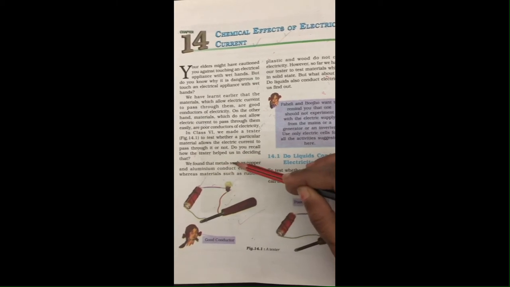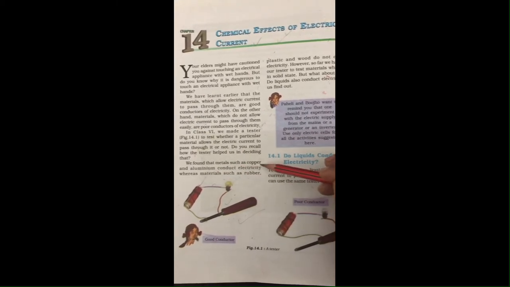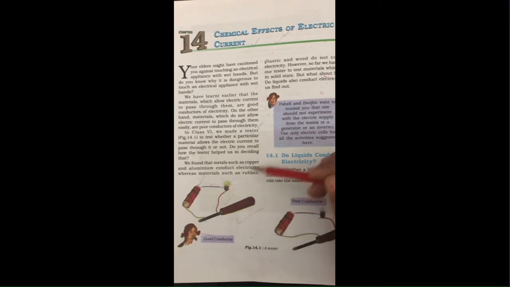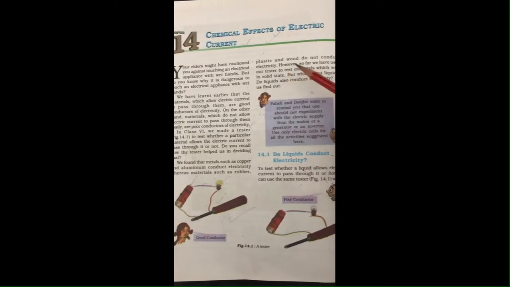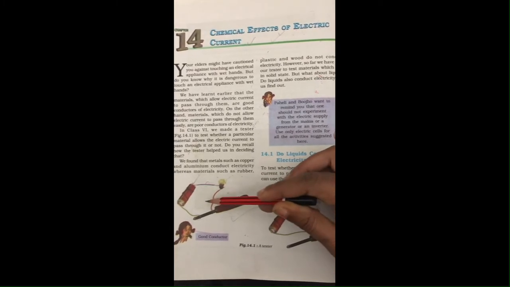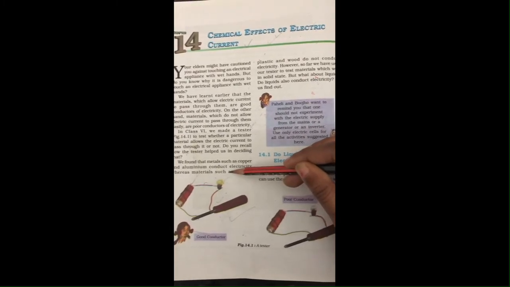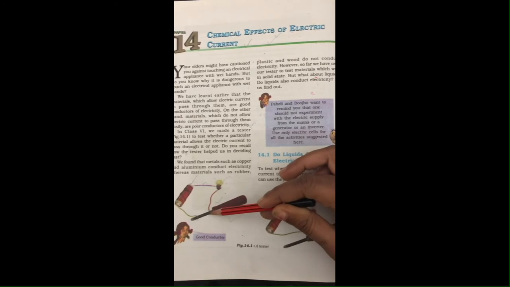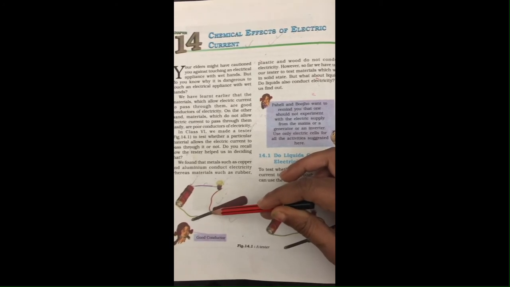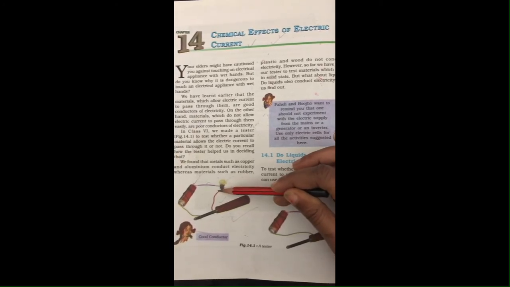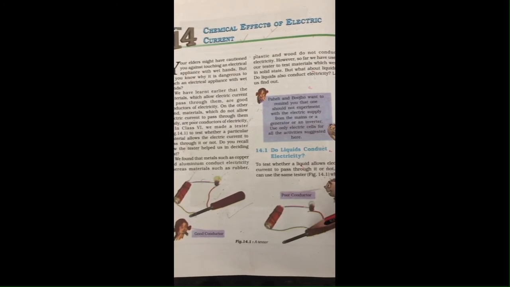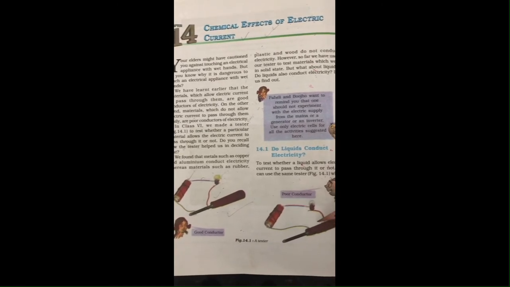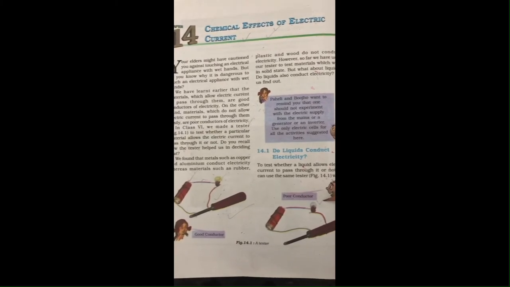We find that metals such as copper and aluminium conduct electricity, whereas materials such as rubber, plastic and wood do not conduct electricity. See here, in the first case there is a glow in the bulb because this is a metal, and metals are very good conductors of electricity. And here when we connect it with the plastic handle, there is no conduction of the current and the bulb does not glow.